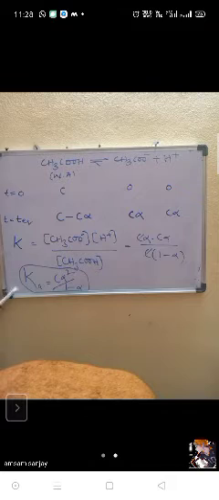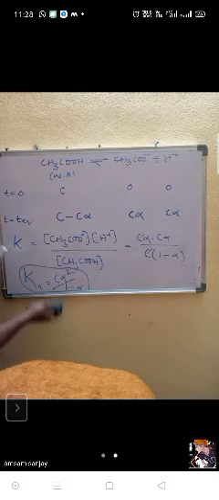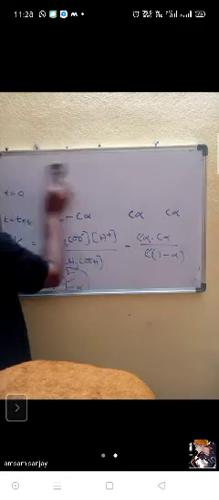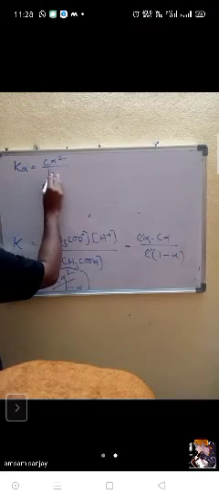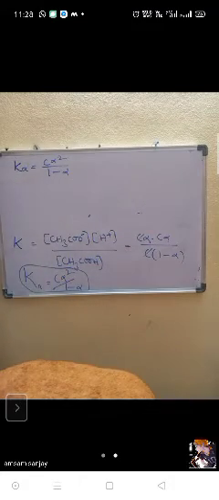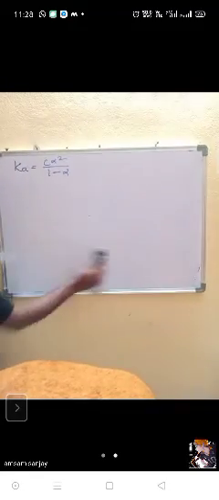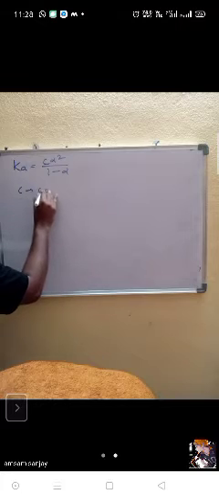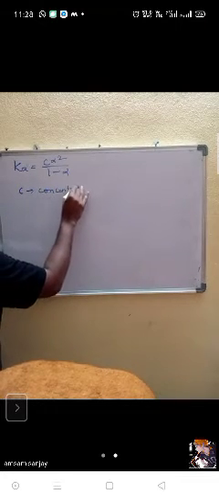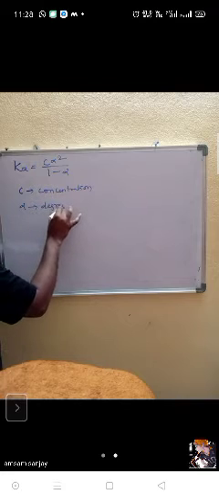This formula is important, that I am going to write. Can you see carefully? Ka is equal to C alpha square by 1 minus alpha. Now in this, what does C mean? Concentration. What does alpha mean? Degree of dissociation.